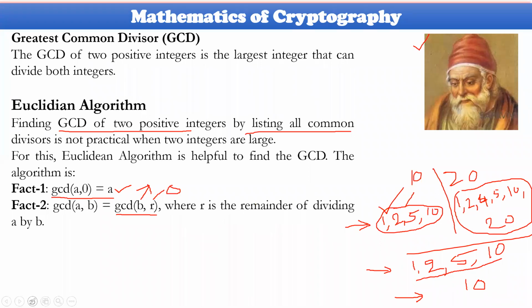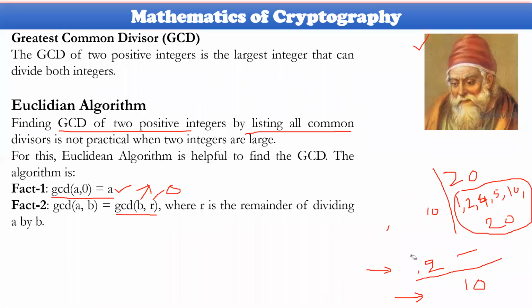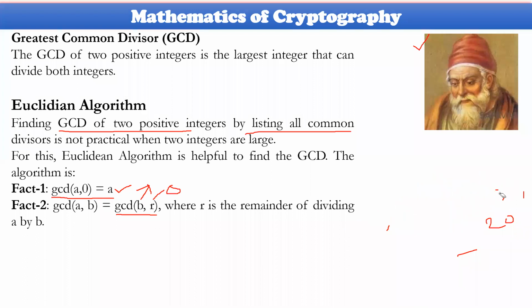Then you could understand very easily. Let me explain how this operates. Basically, you take two values as just before, 10 and 20.